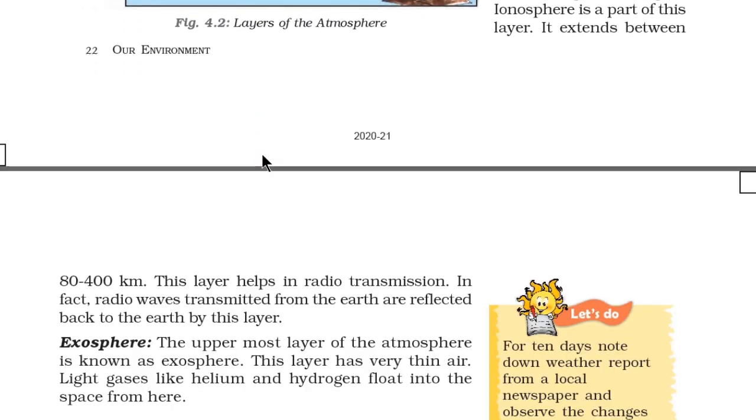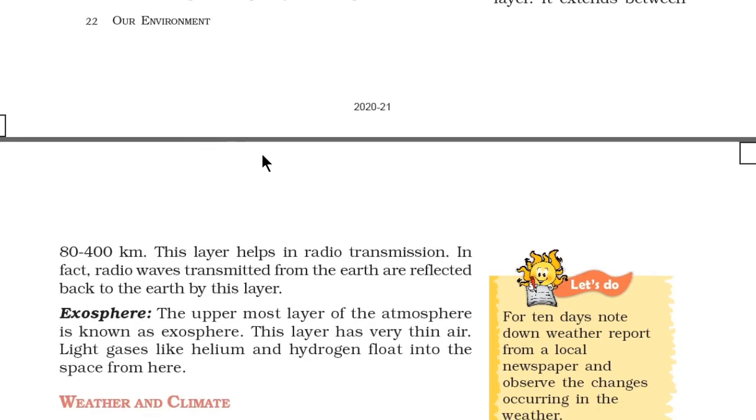This layer helps in radio transmission. In fact, radio waves transmitted from the earth are reflected back to the earth by this layer.